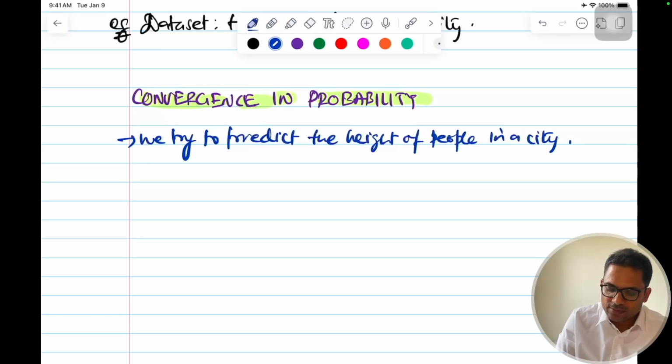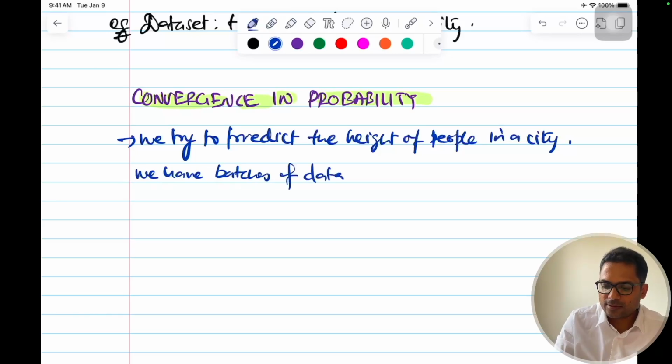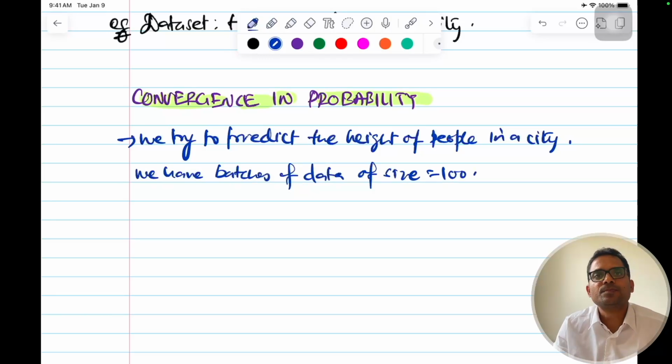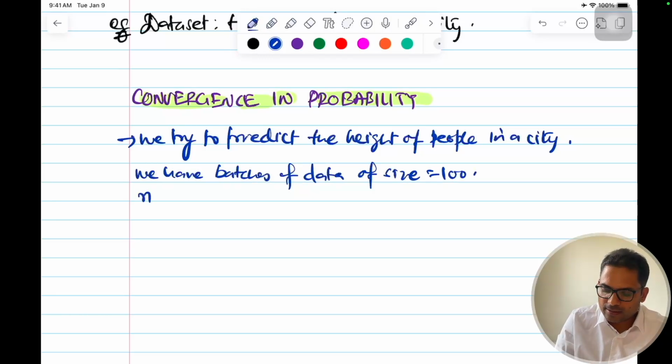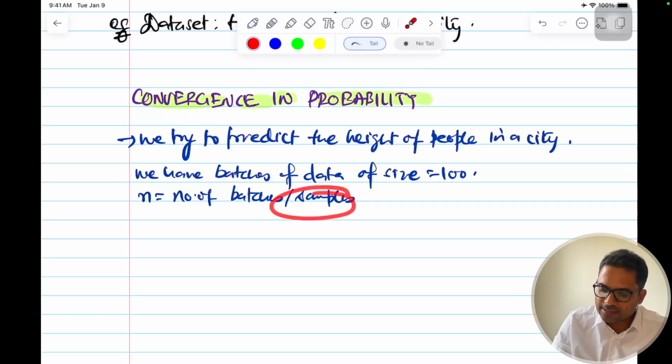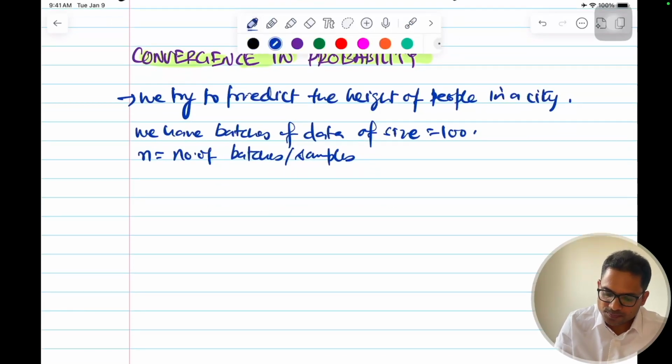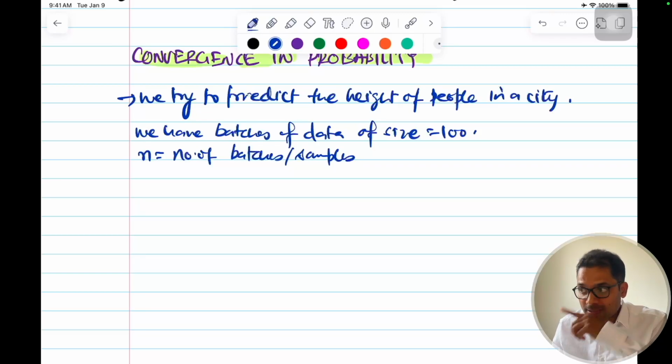So we have batches of data, each batch of size 100. Say n is equal to the number of batches, or say samples, and within each sample there are, say, 100 data points. So the number of batches or samples is 100.